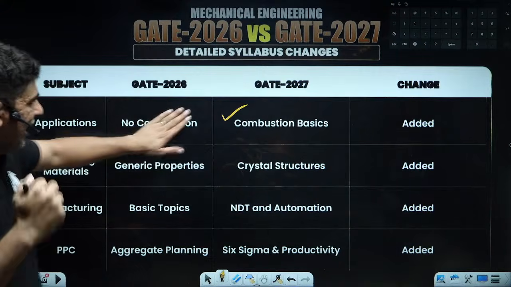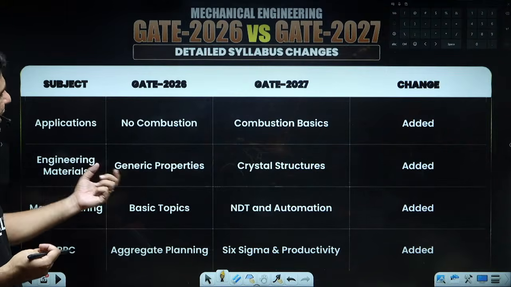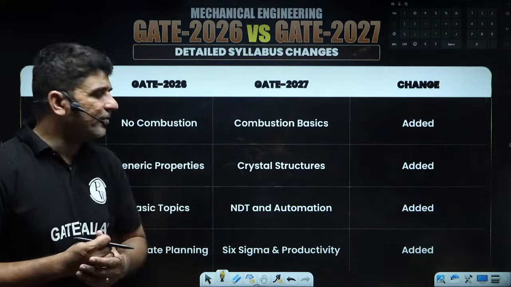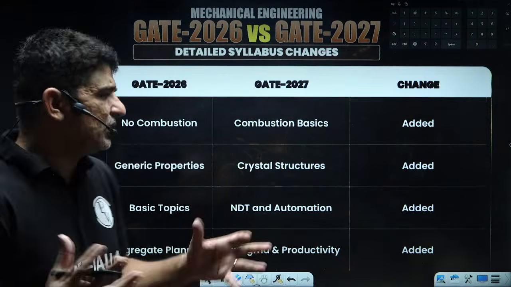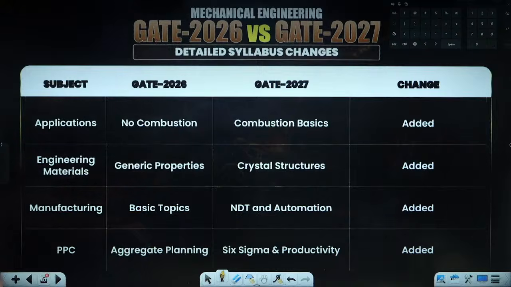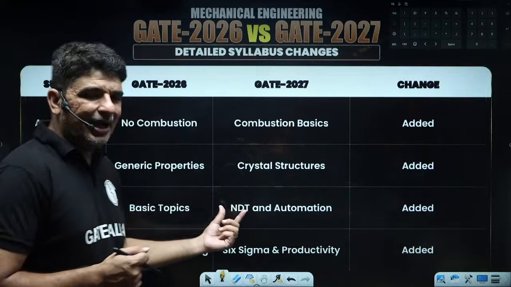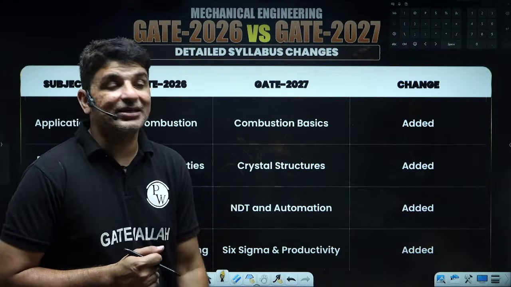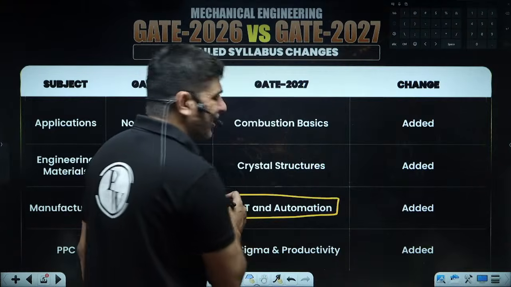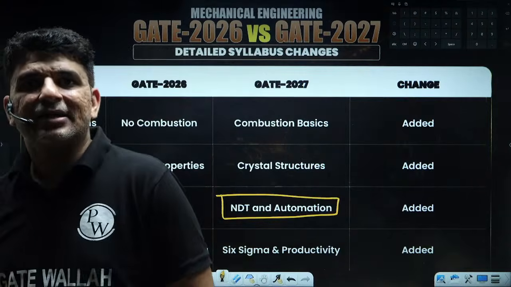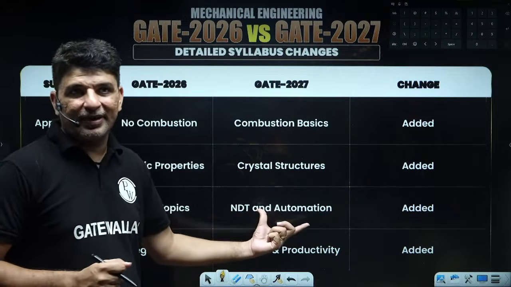Let's go to the next, engineering materials or material science. Earlier it was generic properties of the materials. Now it is crystal structures, which we used to study. So there is not much change that has happened. Again, in manufacturing, there were basics. Now non-destructive testing and automation have also come up. So guys, this is again a new change. Again, in the same line, PID controllers and transfer functions, that topic has been added.